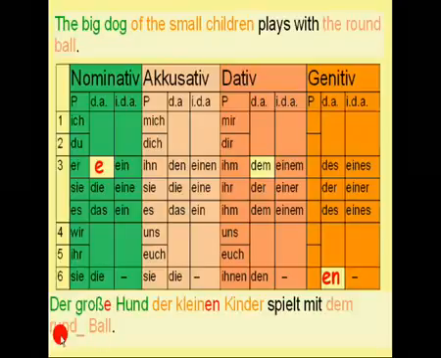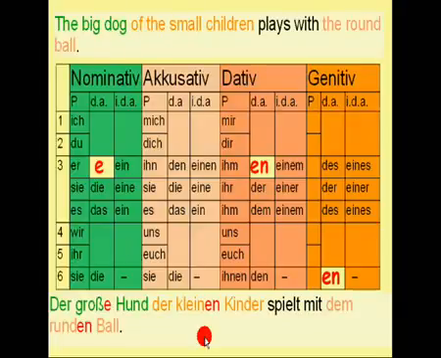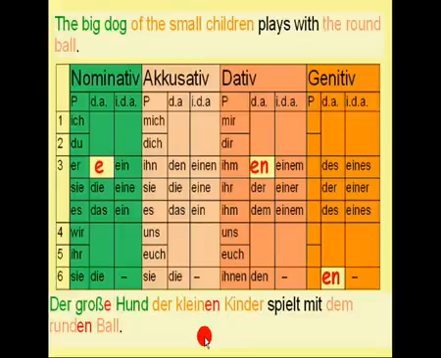And as you can see here again, the adjective is only in its basic form, and we need to add the ending. So do you remember what kind of endings we need to put after the definite article "dem"? It was the ending "en". So let's add it. Now the sentence is correctly translated and it reads like this. "Der große Hund der kleinen Kinder spielt mit dem runden Ball."